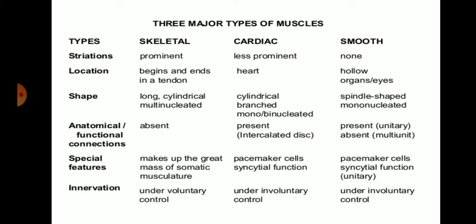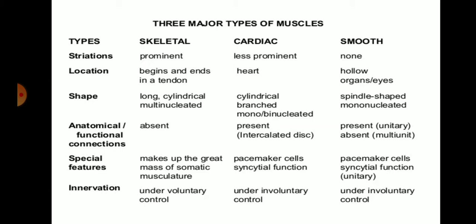The shape of skeletal muscle is long, cylindrical and multinucleated, whereas cardiac muscles are cylindrical, branched and mono or binucleated. First of all, skeletal muscle cells have a long cylindrical shape and are multinucleated cells. This is the characteristic of skeletal muscle, that they are multinucleated cells.